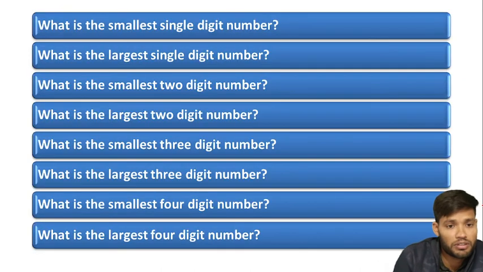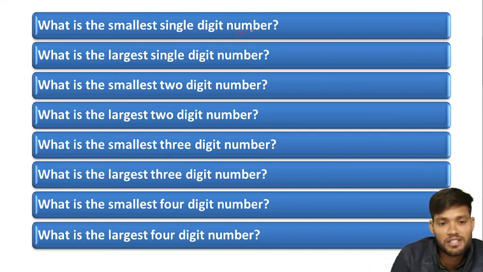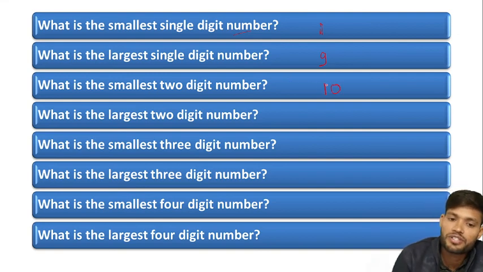Now some important facts about these numbers. What is the smallest single digit number? 1. Very easy. Now what is the largest single digit number? Largest single digit means 9. What is the smallest two digit number? Two digit and smallest, 1 and 0. Simple, 10. What is the largest two digit number?